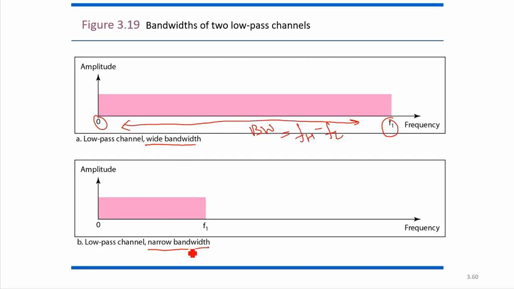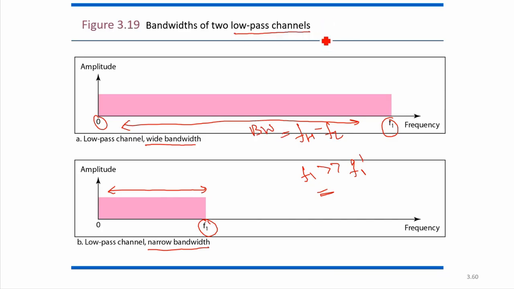If it is narrow bandwidth, here f1 is much greater than f1 dash. So this is the narrow bandwidth. Narrow bandwidth means very little space, or a small number of frequencies, through which the data transmission takes place. Wide bandwidth means a large number of frequencies are there. It is like two low pass channels.